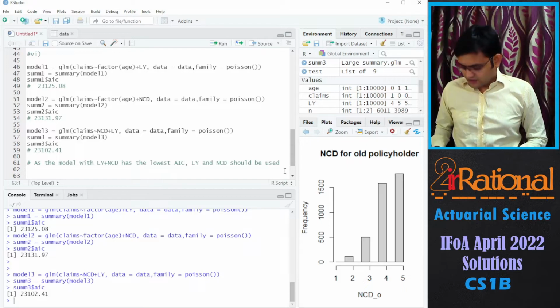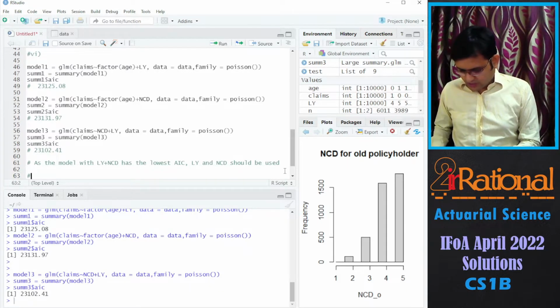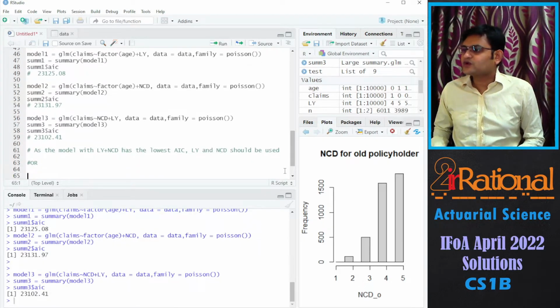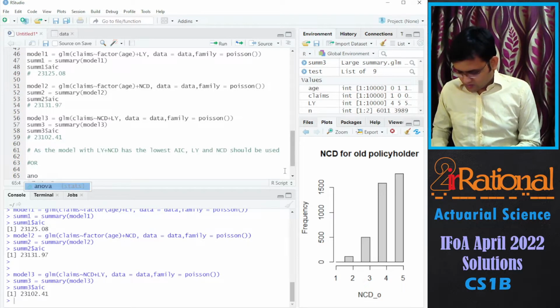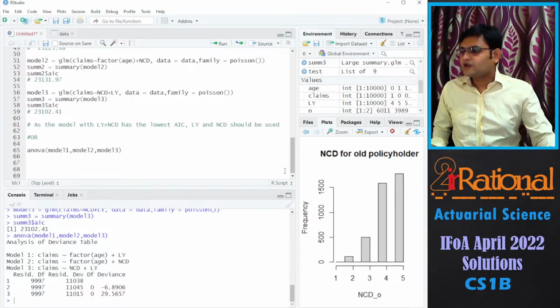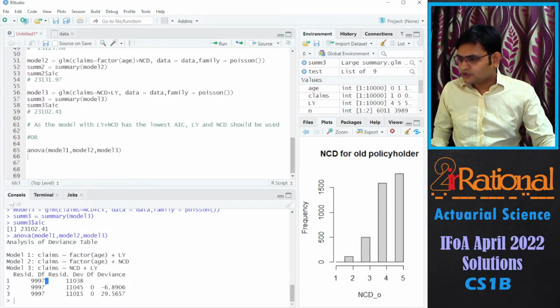Next, if we are using ANOVA test, what we can do is we can make these models and we'll say we'll compare these three models. Now the degree of freedom has not changed, so we can just compare the deviance. The lowest deviance is what we will be choosing. So the lowest deviance here is the third model again.